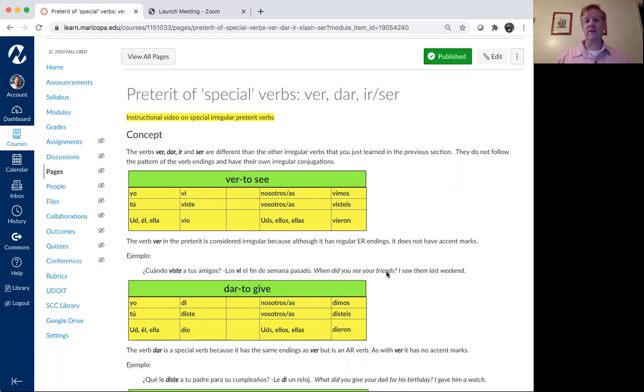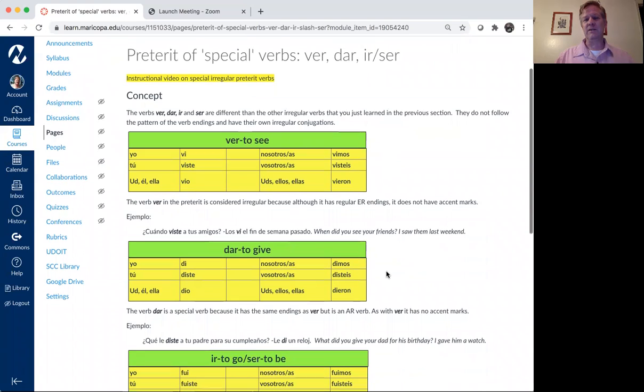In this unit, we will wrap up our study of the preterite tense in terms of learning the forms of the preterite. This is our fifth form, and it belongs to what we call special verbs in the preterite. They're in their own category. Some textbooks group them with other types of verbs, but we like to present them just as a group by itself because they all show some peculiarity.